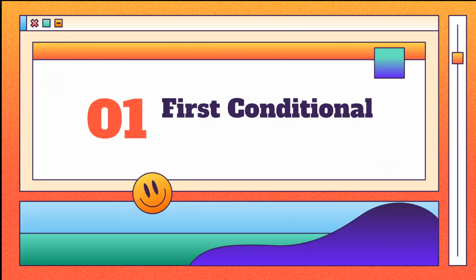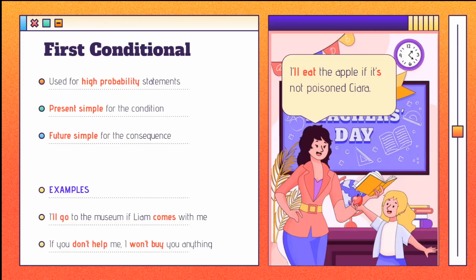First conditional. First conditional sentences are used to express situations in which the outcome is likely, but not guaranteed, to happen in the future. For instance, if you rest, you will feel better. If you set your mind to a goal, you will eventually achieve it. Note that we use the simple present tense in the if clause and the simple future tense in the main clause, that is, the clause that expresses the likely outcome. This is how we indicate that under a certain condition, as expressed in the if clause, a specific result will likely happen in the future.